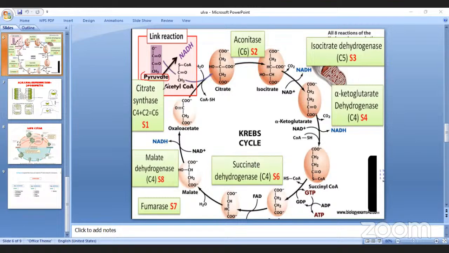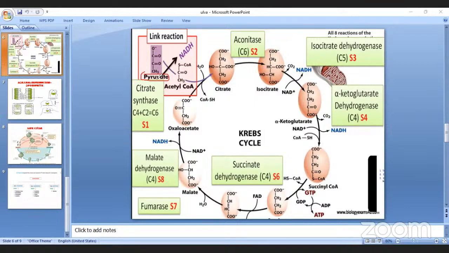Page number 92. Do you have the book? Yes, sir. Page number 92 is clearly given: oxidative decarboxylation of pyruvic acid. This is the connecting link between glycolysis and Krebs. In these steps, what happened?